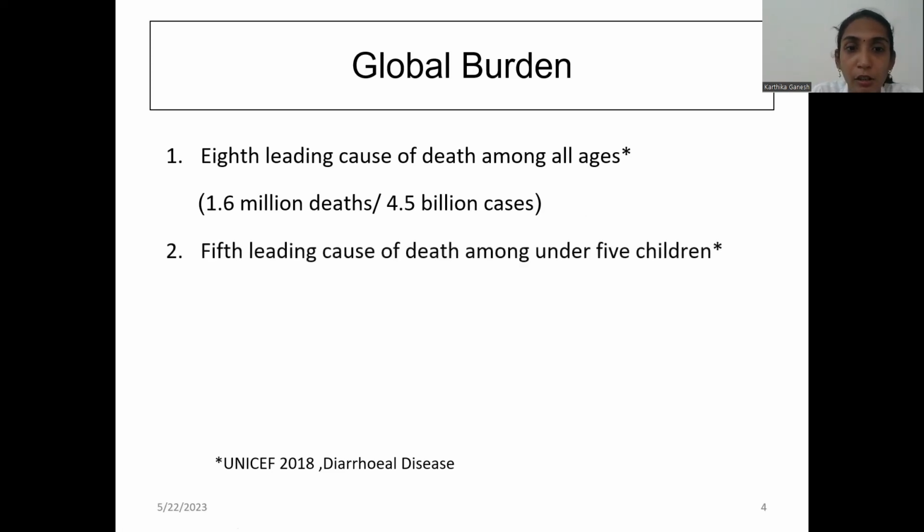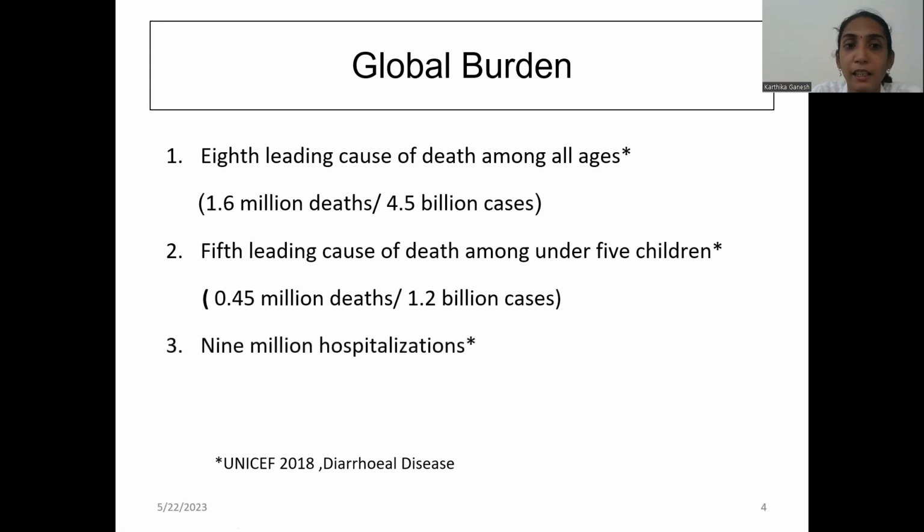It is the fifth leading cause of death among under 5 children, that is 0.45 million deaths and 1.2 billion cases per year. It accounts for 9 million hospitalizations and a loss of 62 million DALYs.